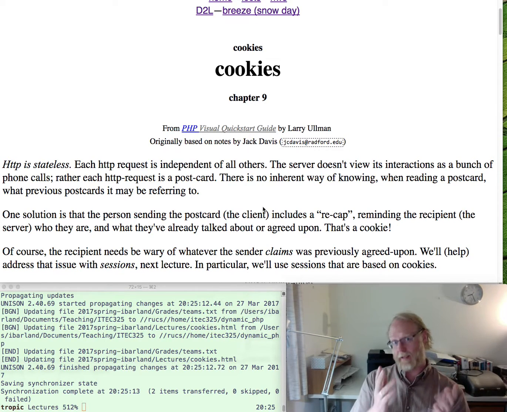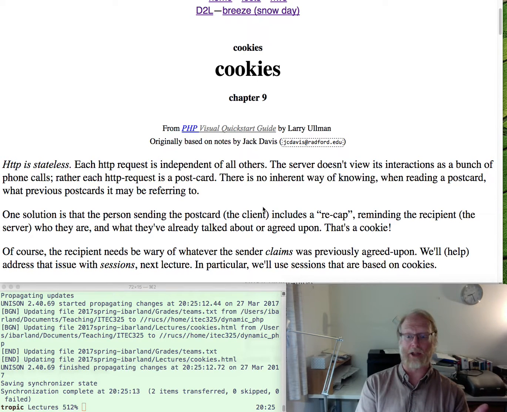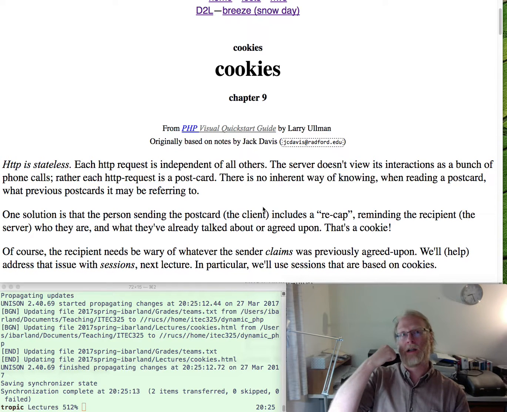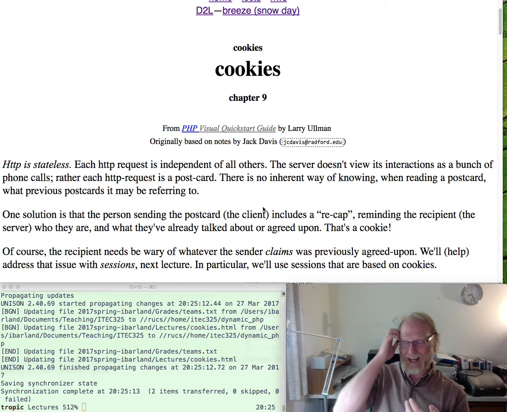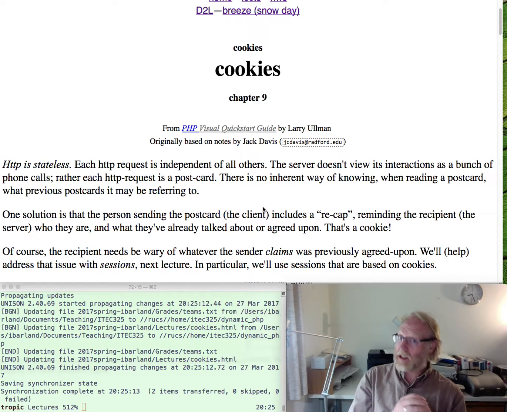HTTP is stateless, okay? Every request the server gets is like from scratch. There's no memory. So it's not like a telephone call where you remember who you're talking with at any given moment. It's more like a bunch of postcards, and you get a postcard from somebody, you're like, oh, here's a postcard. Gosh, I wonder what we were talking about. It's been so long. And in particular, there is no identity with things either.